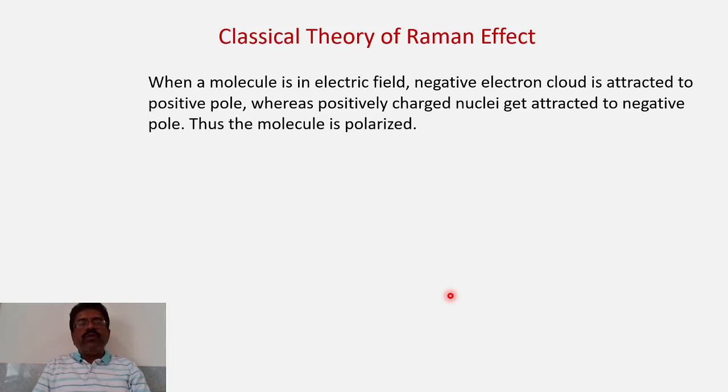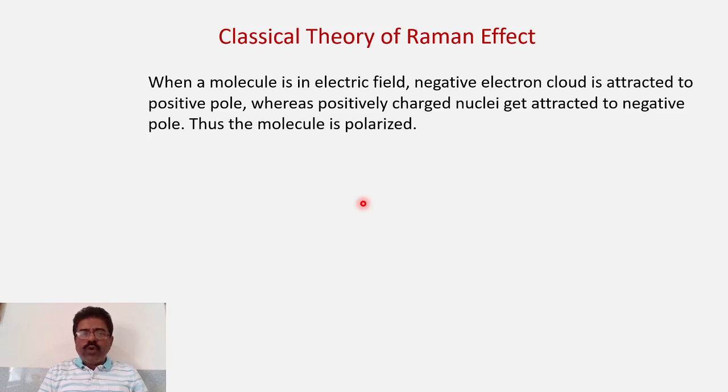Okay, so let us try to understand why we observe such an effect, why there is a change in the frequency of incident radiation when it is scattered from certain materials. Why do we get this type of effect? The classical theory of the Raman effect will give you this answer. For that one must consider the electromagnetic nature of the incident radiation. So there are varying electric and magnetic fields.